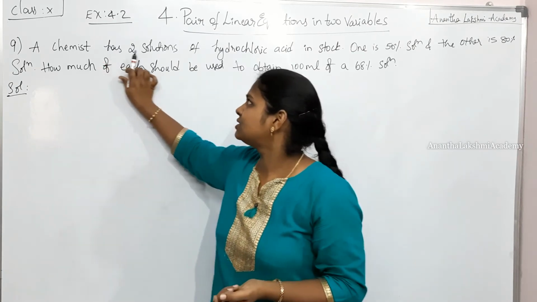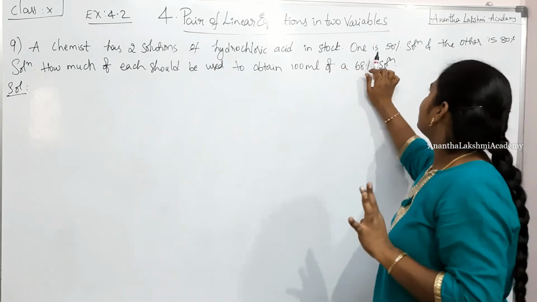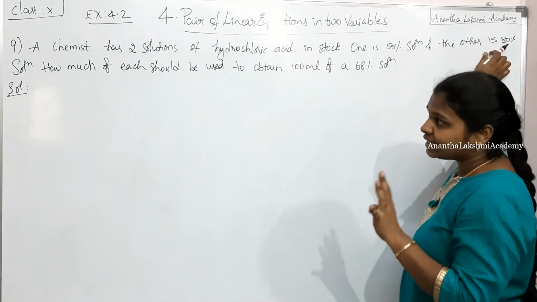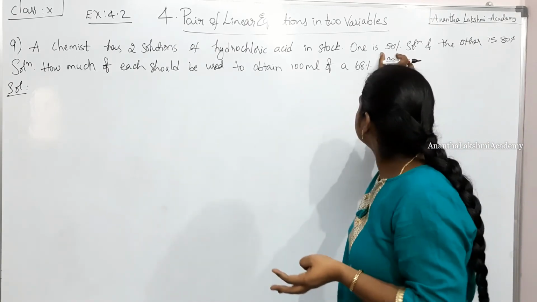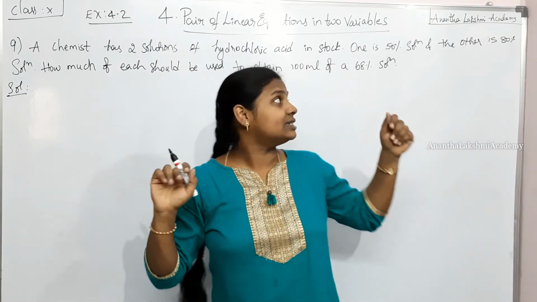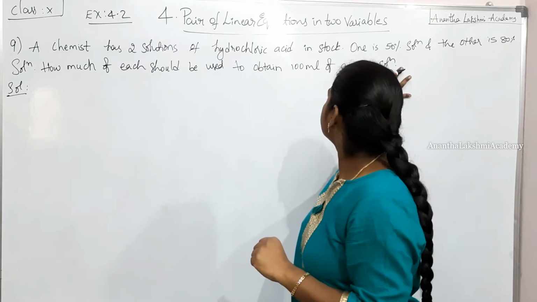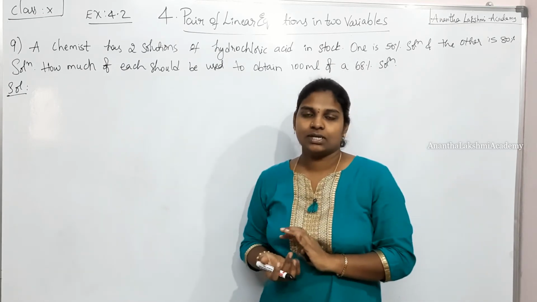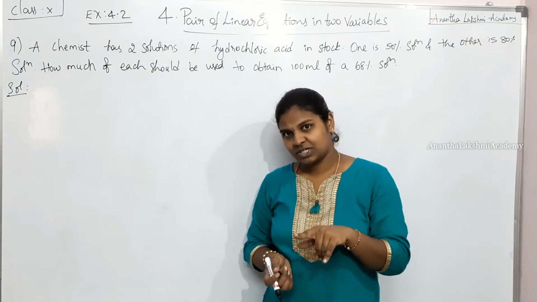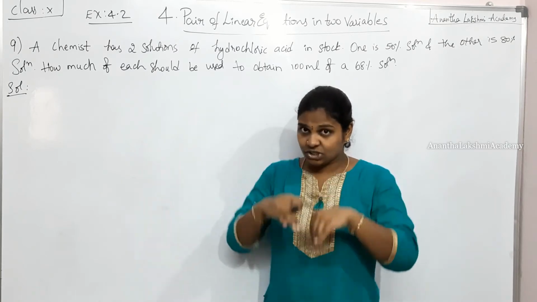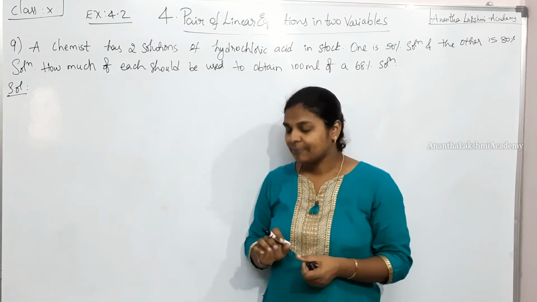So a chemist has two solutions of hydrochloric acid, HCl, in stock. One is a 50% solution and the other is an 80% solution. These percentages are nothing but concentrations. One is having 50% solution and the other is having 80%. So how much of each should be used to obtain 100 ml of a 68% solution? One acid concentration is 50% and the other acid concentration is 80%. How much of each should be mixed to get 68% of 100 ml solution is what the question is.